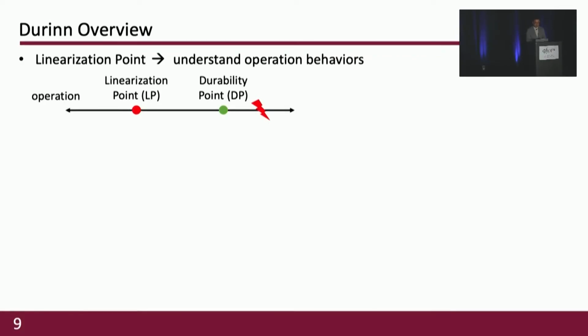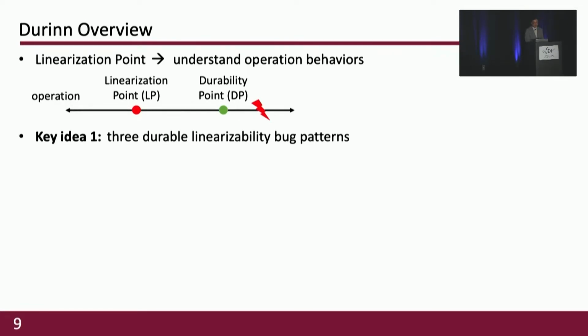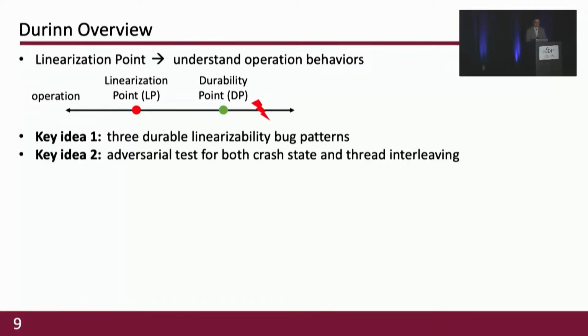And the design of Durinn is based on 2 key ideas. The first key idea is that by understanding the operation behavior under durable linearizability, Durinn classifies 3 bug patterns. And the second key idea is that for each bug pattern, Durinn constructs a worst-case scenario to trigger incorrect behaviors. By constructing the worst-case scenario, Durinn only tests certain NVM accesses, thus further reducing the test space of crash states and also reducing the test space of thread interleaving in a unified manner.